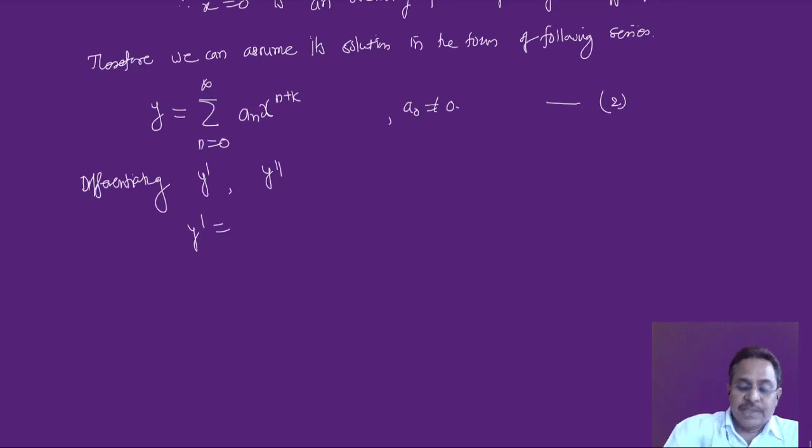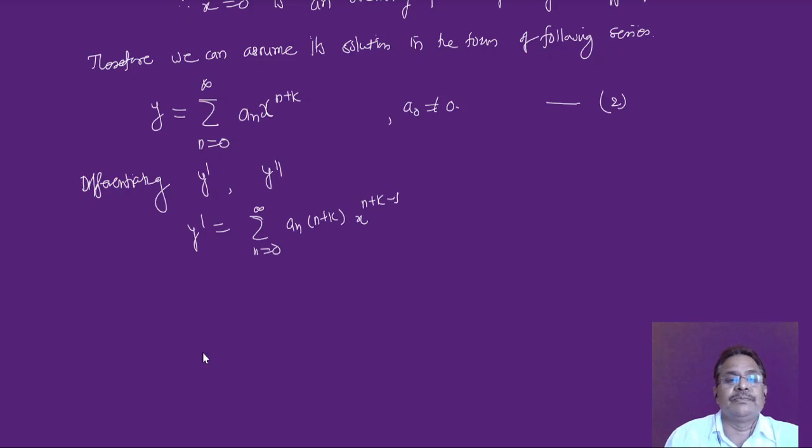Now this series will remain as it is, n equal to 0 to infinity, an will be as it is. Now the differential of x raised to n plus k will come out here, n plus k into x raised to n plus k minus 1, first differential. Then the second differential, y double dash of this, again this summation remains as it is, n equal to 0 to infinity.